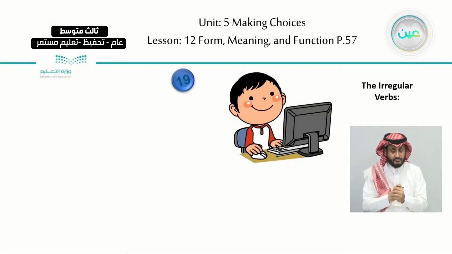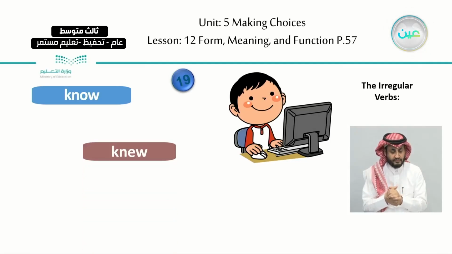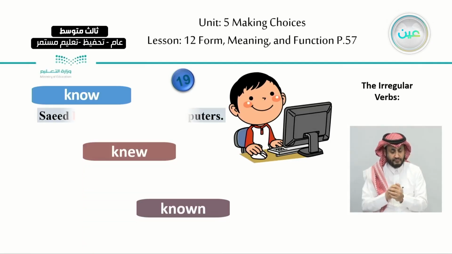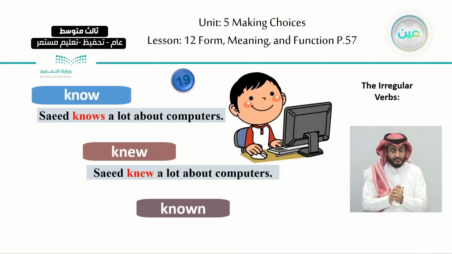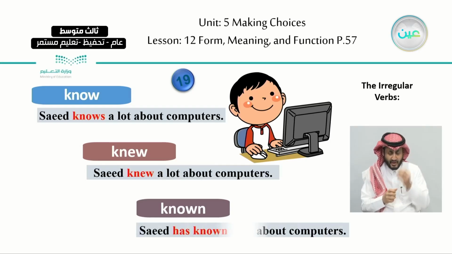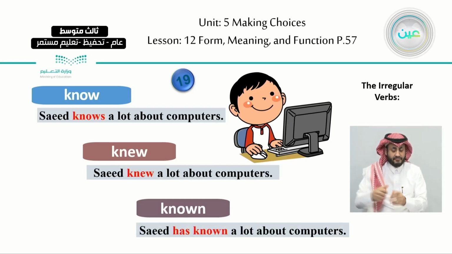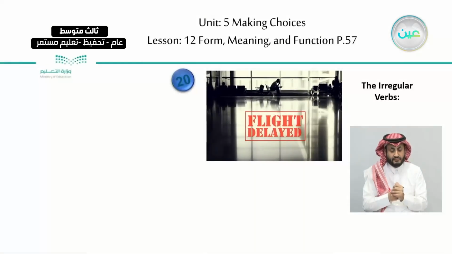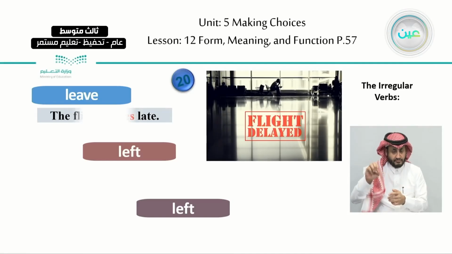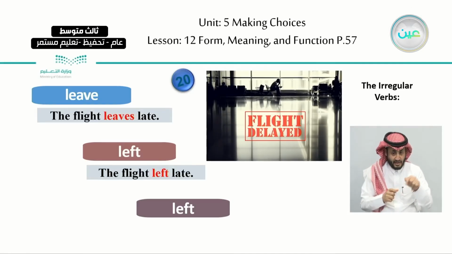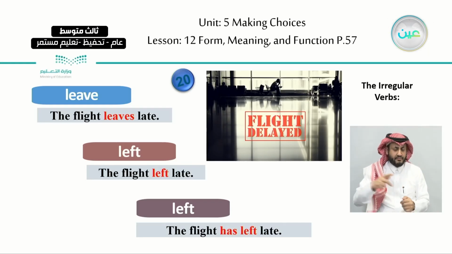We have the first verb for today: know, knew, and known. These are the examples for the present. Saeed knows a lot about computers. Saeed knew a lot about computers, and Saeed has known a lot about computers. The second verb, we have leave, left, left. The flight leaves late. The flight left late. The flight has left late.